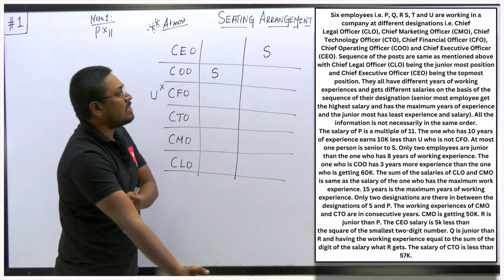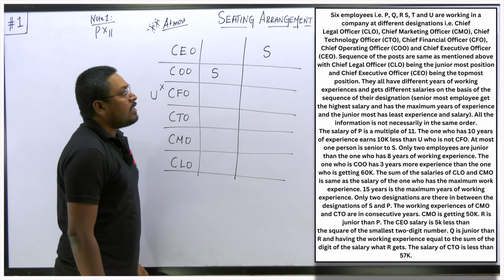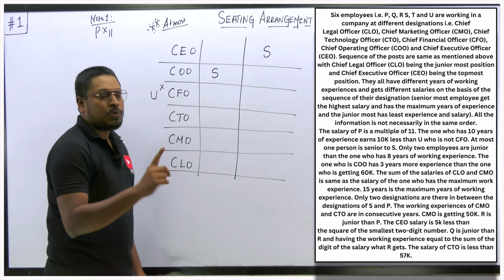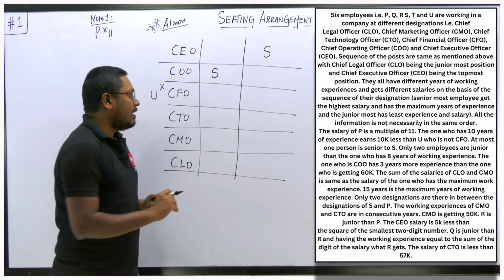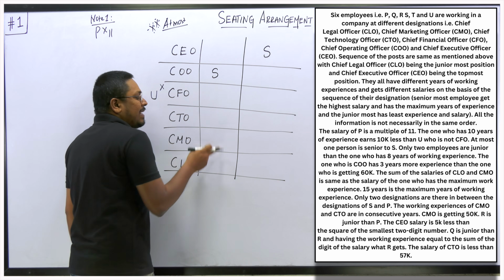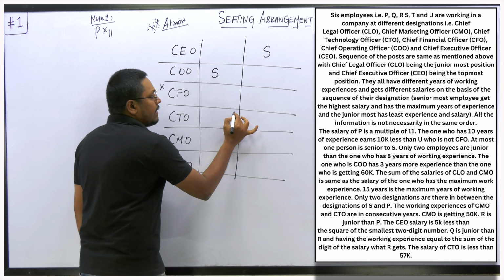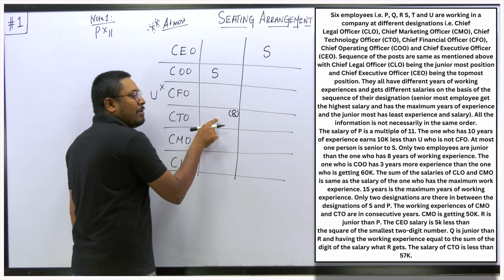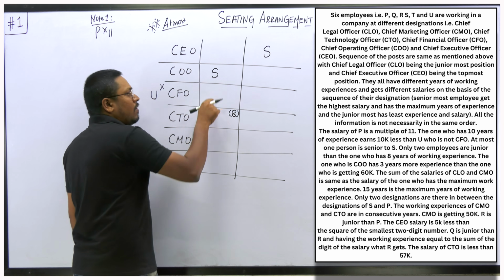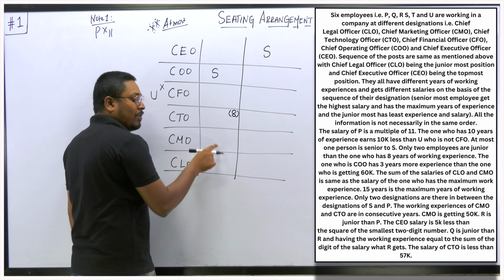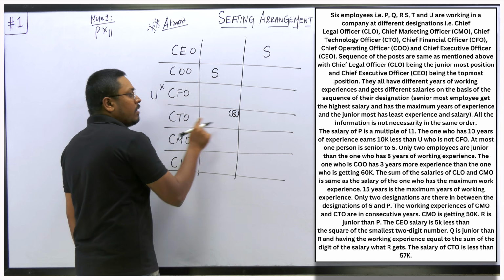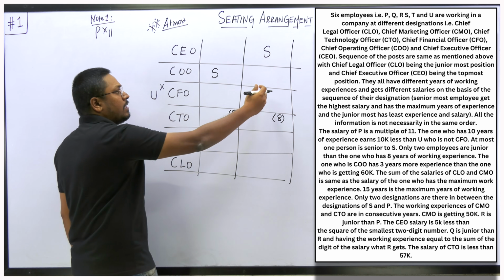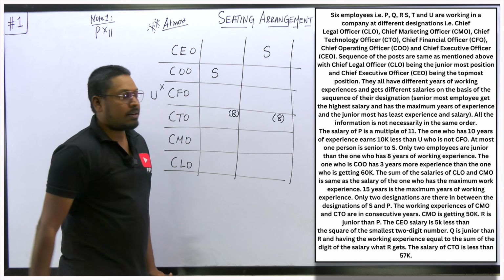Okay, so friends, the next point is what? Only two employees are junior to the one who has 8 years of experience. Only two employees are junior, just see, only, right? So only 2 years of experience, less experience. So we can say that definitely the person will be here. So this person will have 8 years of experience. Why? Because only two employees are junior, all others are senior. So only two employees will be junior. So this person, the CTO, will have 8 years of experience. In case we go with another possibility, we can draw that there, right?